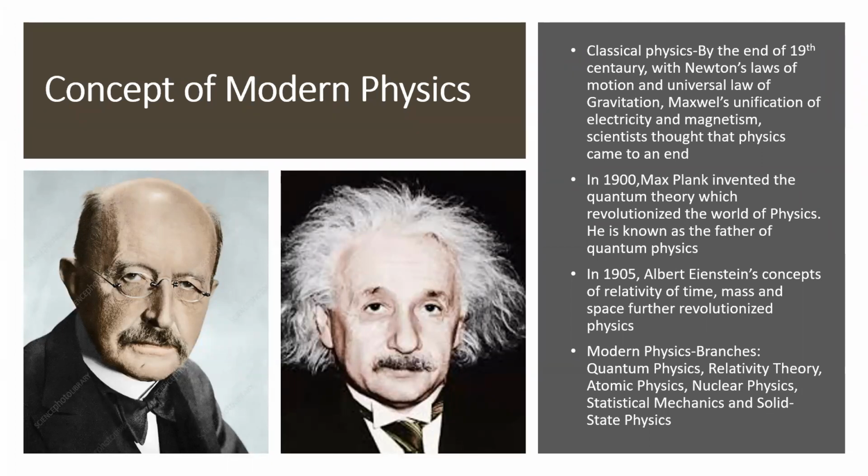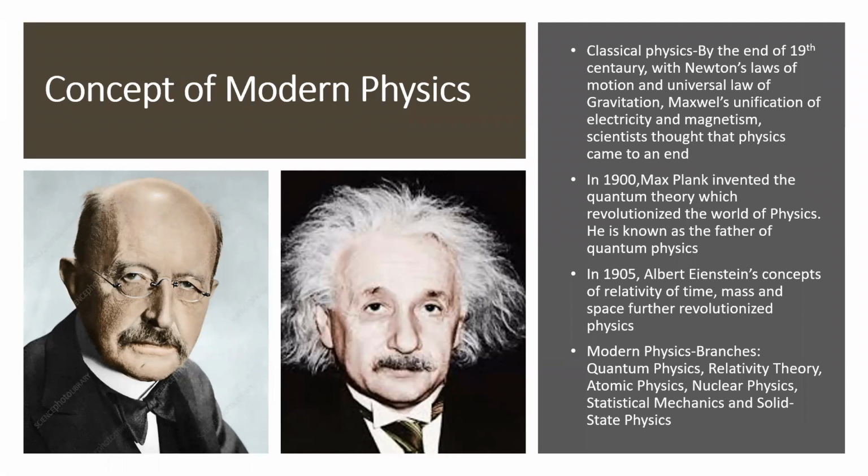Classical physics still holds whenever we are discussing the physics of large objects, or objects which are moving with a speed not comparable to that of light. Then all the laws of classical physics still hold.